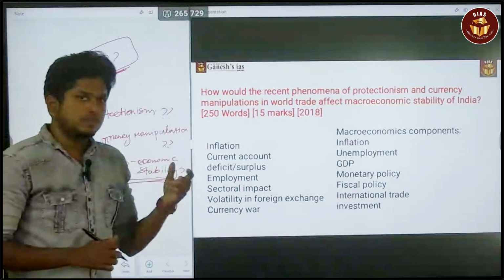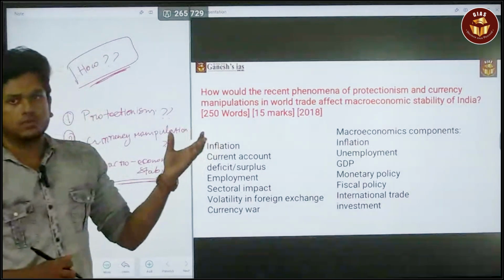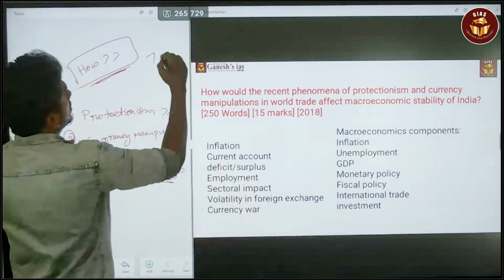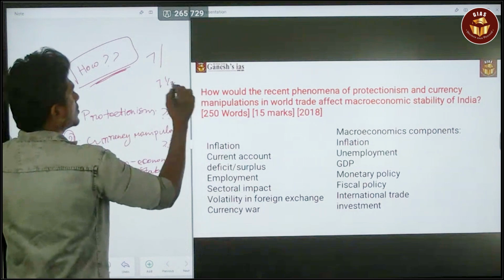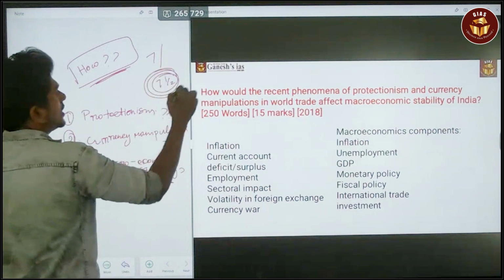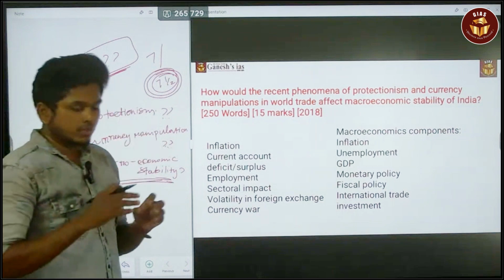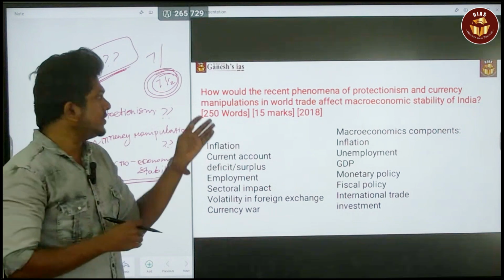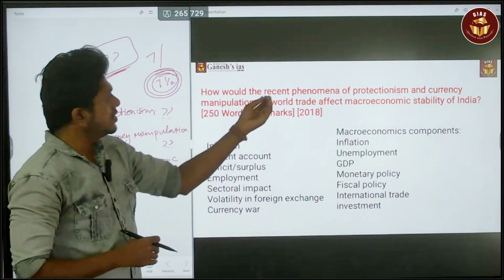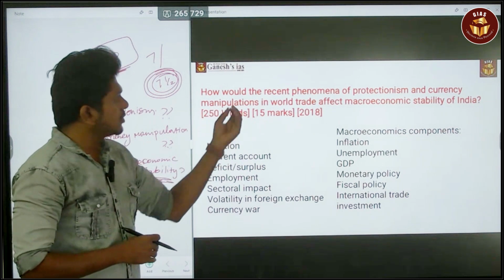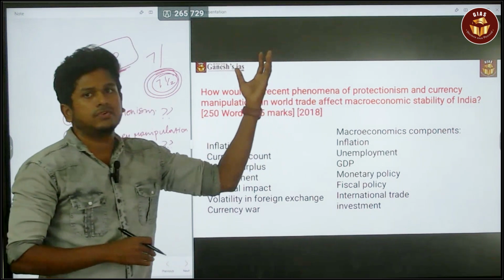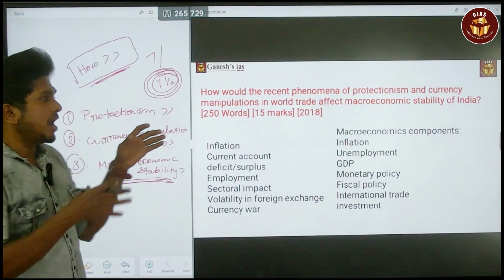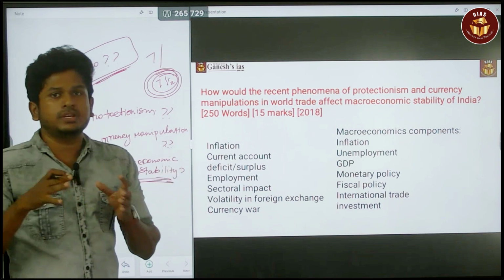In UPSC mains, for a 15-mark question, the maximum mark they will give is around 7 or 7.5. If you want to get 7.5, your answer should address every single thing in the question. First, what is protectionism, then what is currency manipulation, and how it affects the macroeconomic stability of India. It should have an introduction and a conclusion, and there should be a flow, with the structure of the answer in a neat manner.